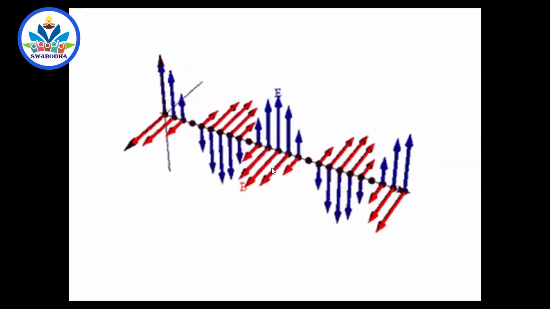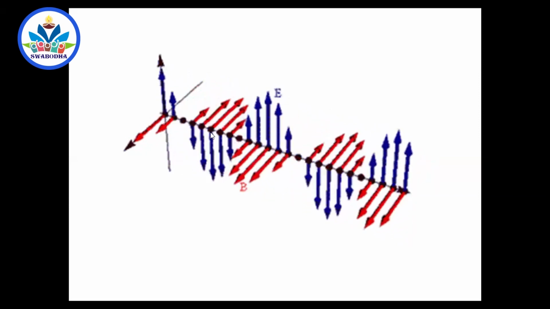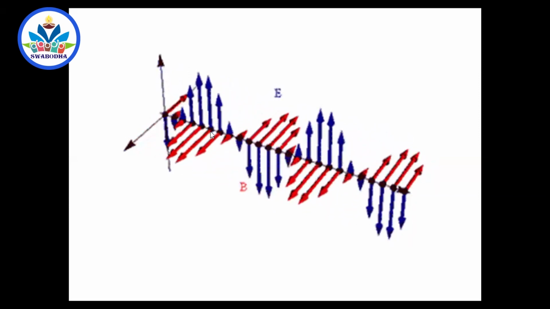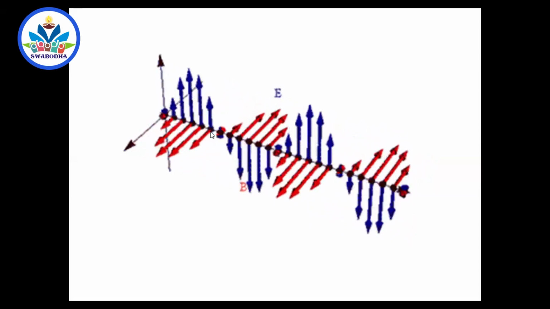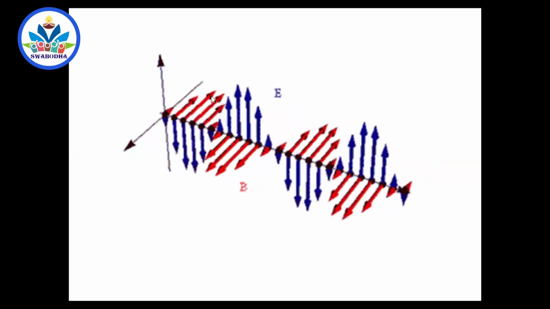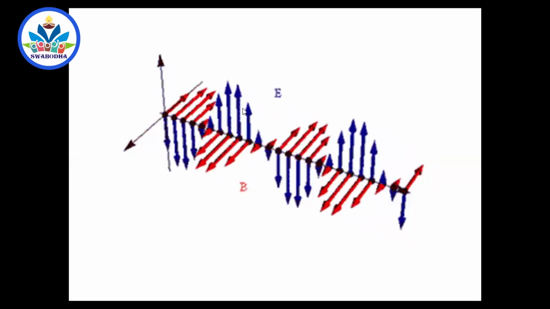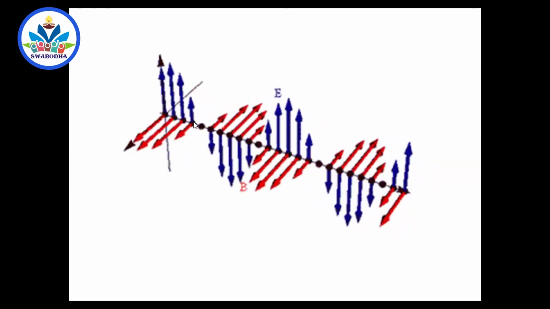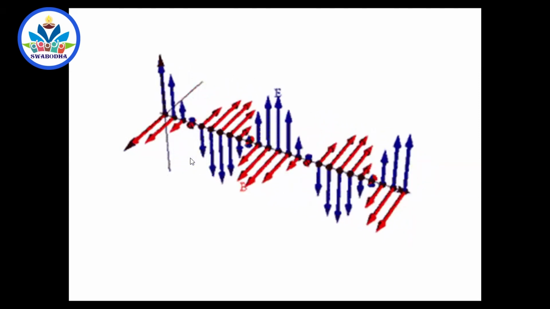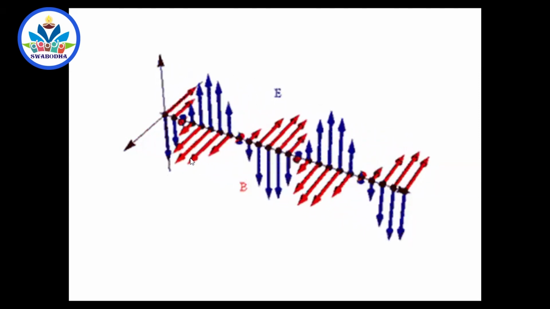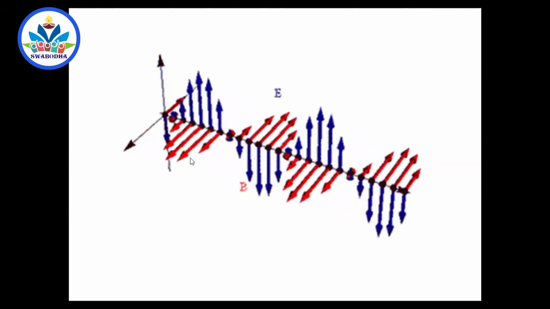What do you mean by they are in phase? The point where the electric field is 0, you get the magnetic field also 0. The point where the electric field grows to the maximum value, the magnetic field also grows to the maximum value. Here, one set of electric field and magnetic field are shown. Suppose you have one electric field in this direction, there is a magnetic field in this direction. If there is one electric field in this direction, there is a magnetic field in this direction. But at every moment, at every point, electric and magnetic fields will be continuously changing with time, and that continuous change makes the light move.